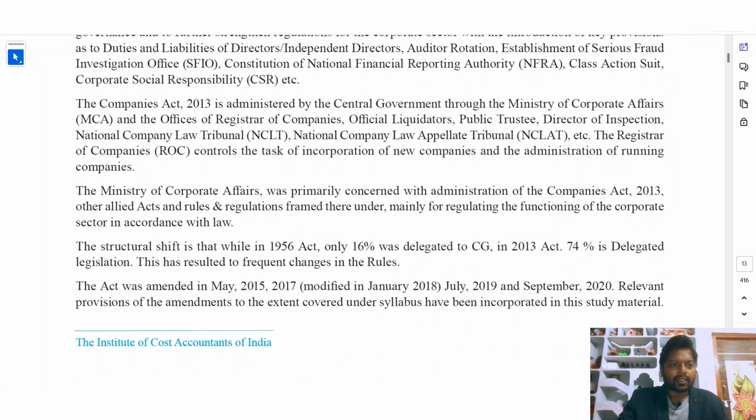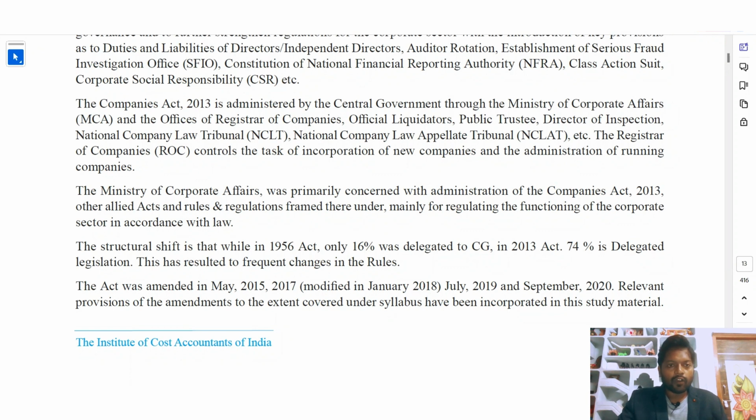Okay, next. The Companies Act of 2013 is administered by the central government through the Ministry of Corporate Affairs and the offices of Register of Companies, official liquidators, public trustee, director of inspection, National Company Law Tribunal, National Company Law Appellate Tribunal, etc. Via MCA, the new Companies Act is introduced by the central government.